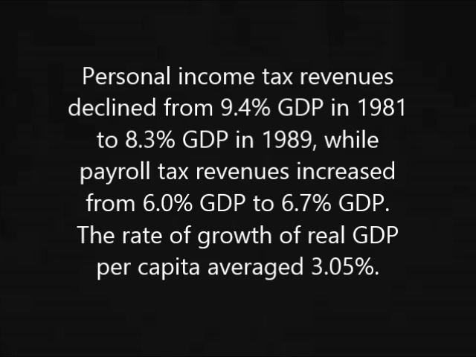Personal income tax revenues declined from 9.4% of GDP in 1981 to 8.3% of GDP in 1989, while payroll tax revenues increased from 6% of GDP to 6.7% of GDP. The rate of growth of real GDP per capita averaged 3.05%.